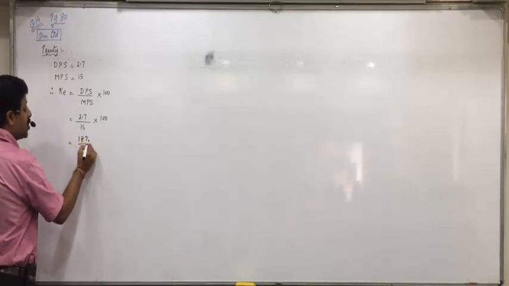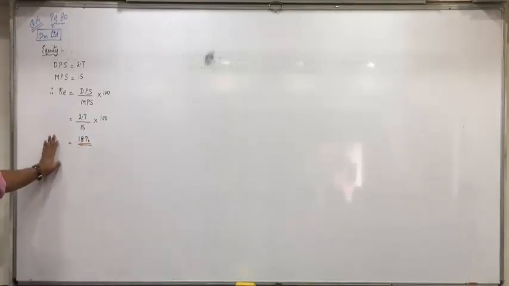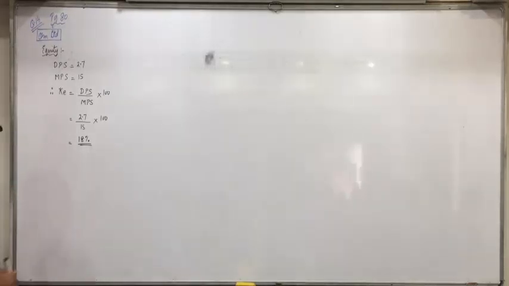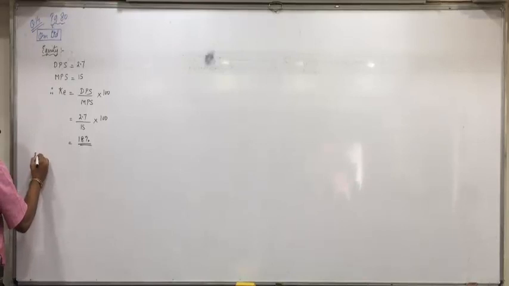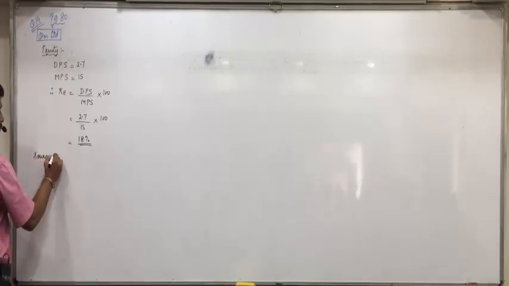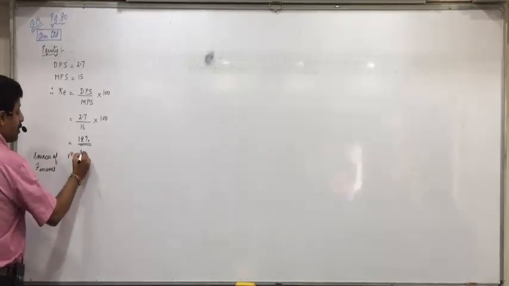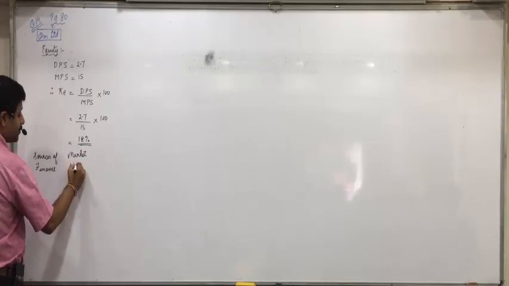Now there is only one source, so this itself is the weighted average cost of capital. We'll make the table, but there is only one source, so the entire weight will be given to that one source. So 18% itself will become the weighted average cost of capital. We have to use which weights? Market value weights.